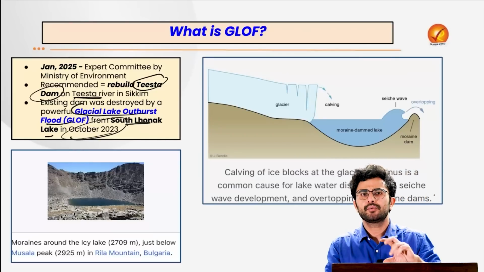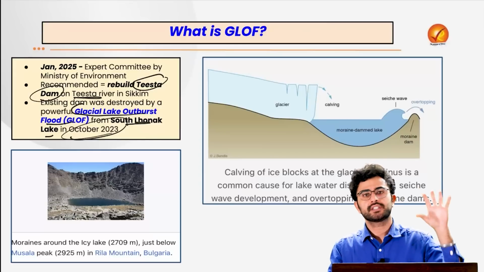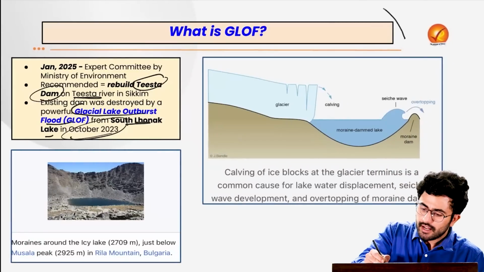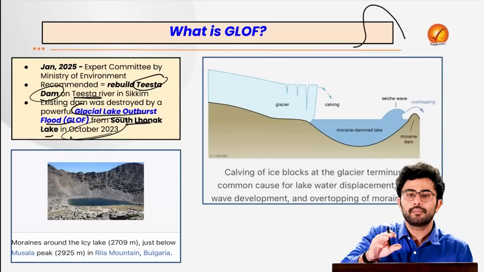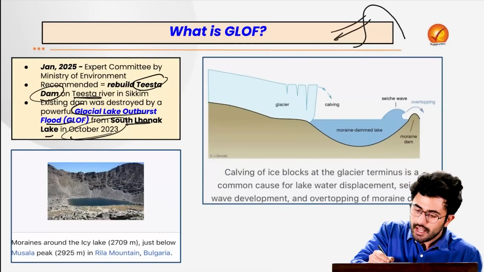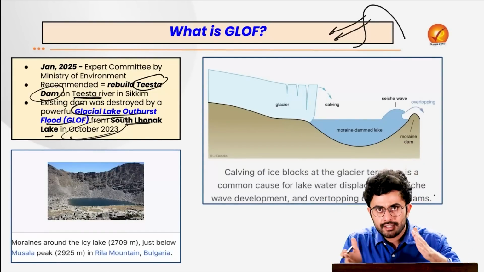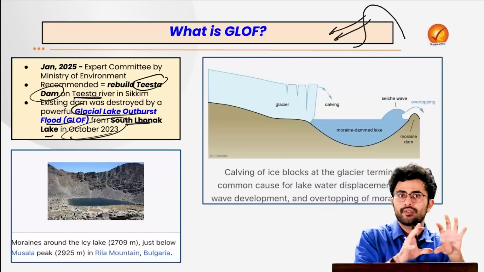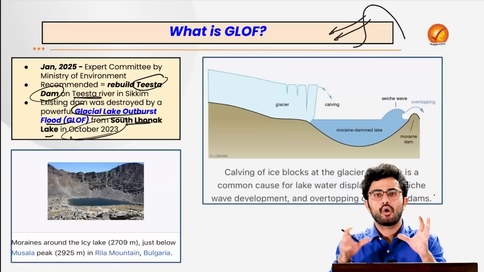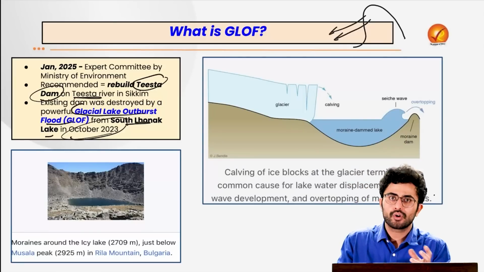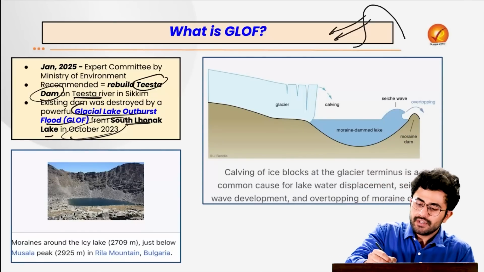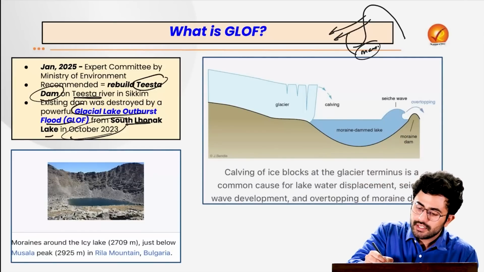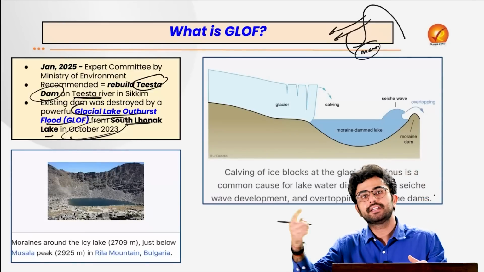So what is this concept of glacial lake outburst flood? Let's try to understand that. Let's imagine that there exists a glacier and a certain part of this glacier starts melting, and because of the mass movement it starts coming down. This moving portion of ice over the course of its movement will obviously be accumulating a lot of debris, a lot of sand deposits, etc. And thus can we say that the mass of this ice debris will keep on increasing.